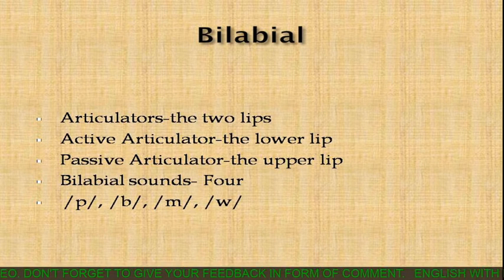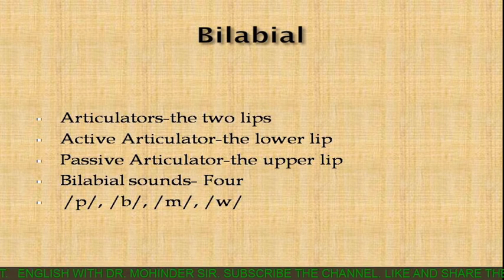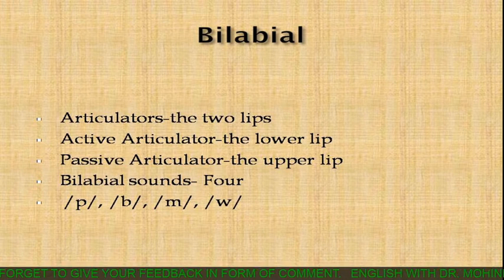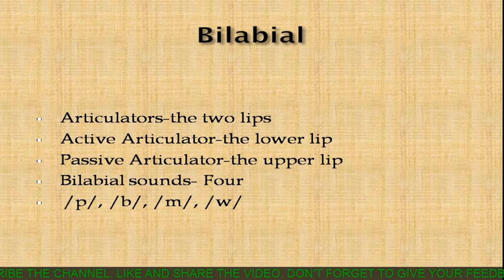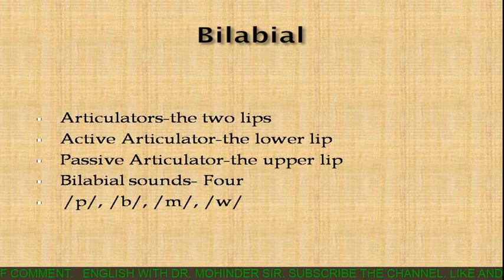Concentrate on the word bilabial. Bi means two, and labial is the adjective of lips, because in place of articulation we use the adjective of the passive articulator. So bilabial means sounds in whose production two lips are involved.